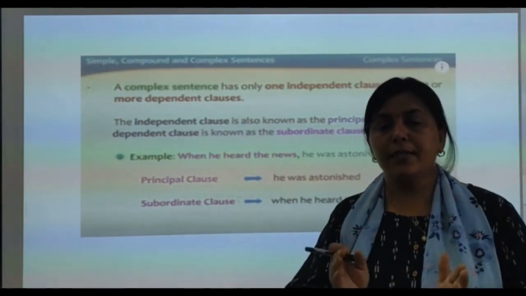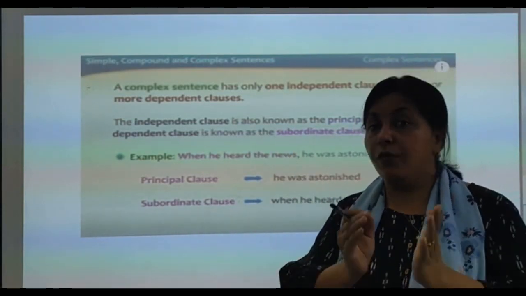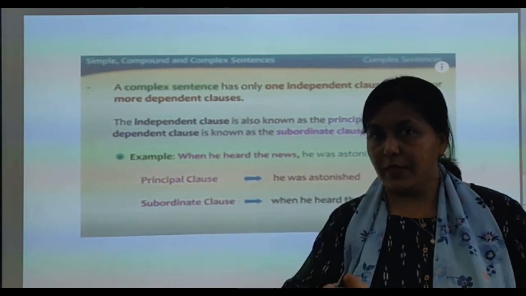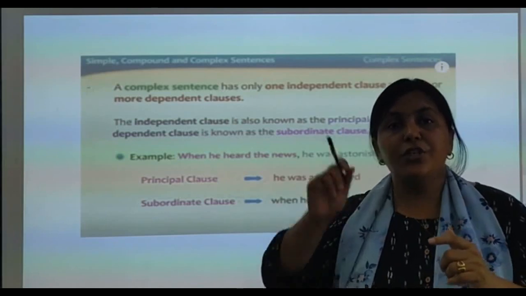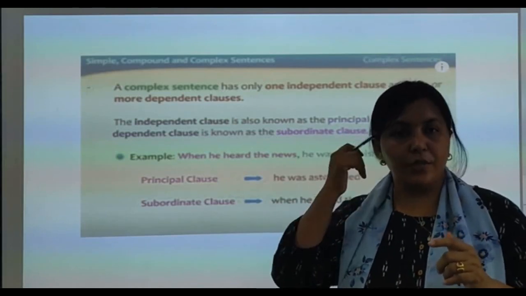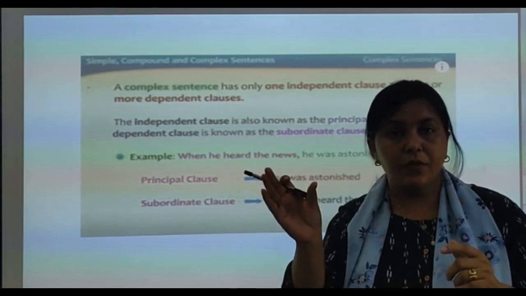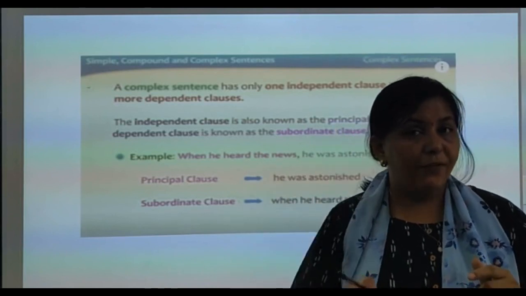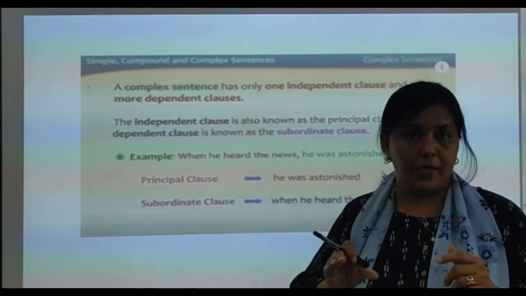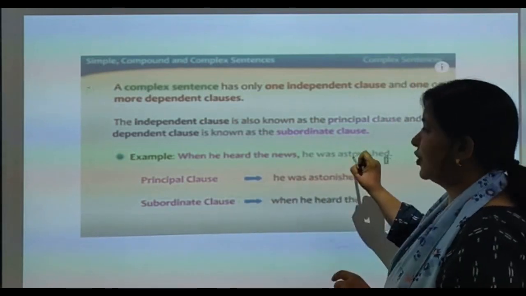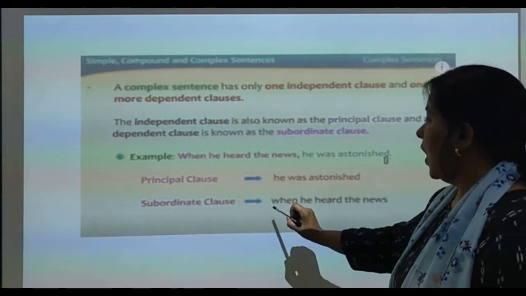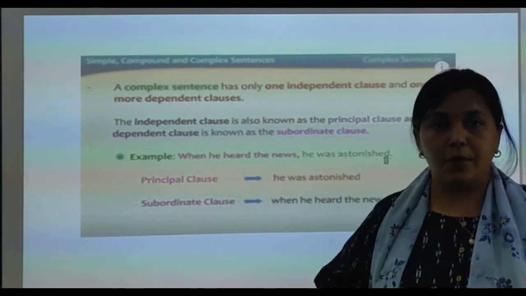Whenever you speak a sentence, you will automatically get to know which sentence is complete and which sentence is becoming dependent on another sentence when there is a question mark. When there is a question mark in my mind after speaking some words, that will be your subordinate clause. So he was astonished, principal. When he heard the news, subordinate.